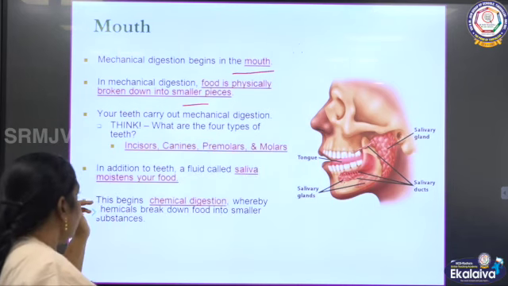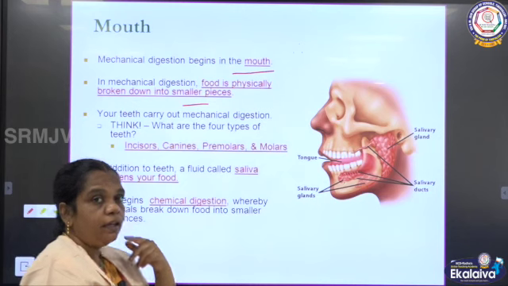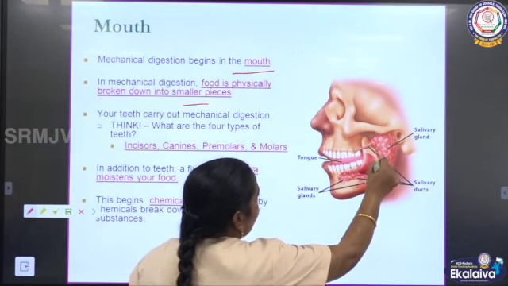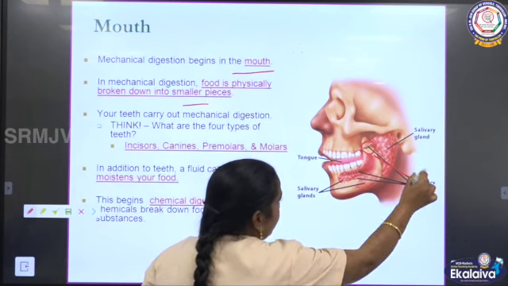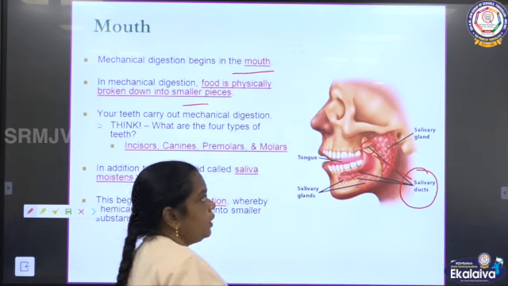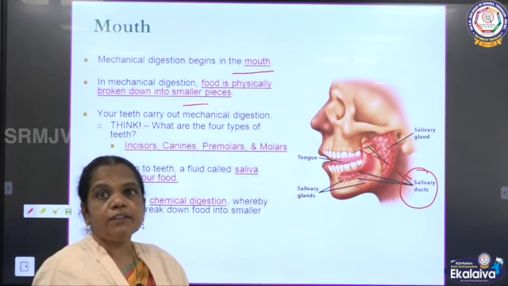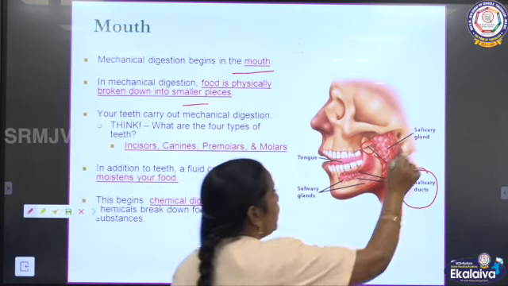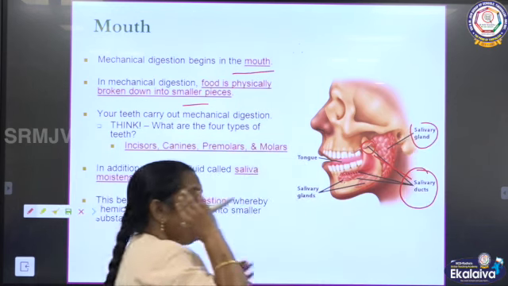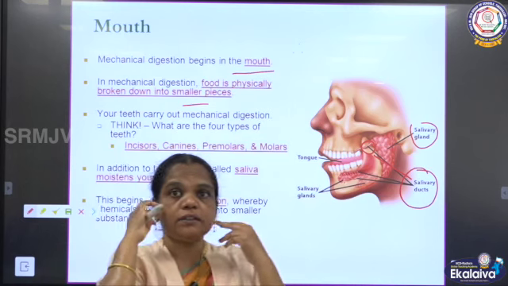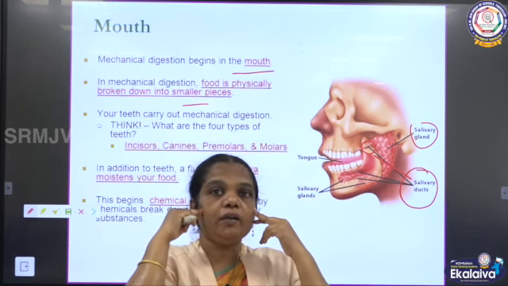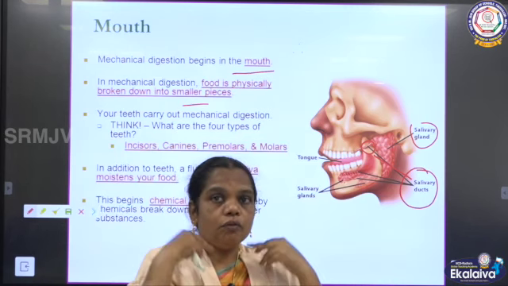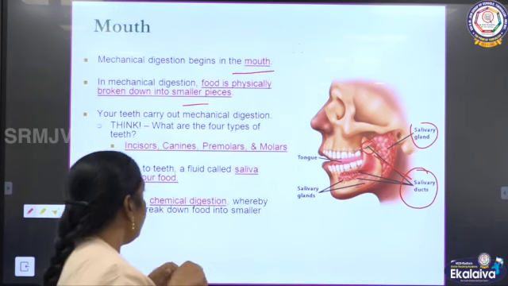And next, inside the mouth, what is going to be secreted? The saliva. Understand, we have the saliva. Saliva is secreted by the salivary glands, which are present in the upper jaw, or the upper plate of the mouth. What are the salivary glands?